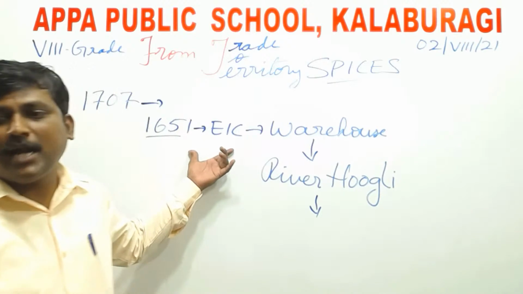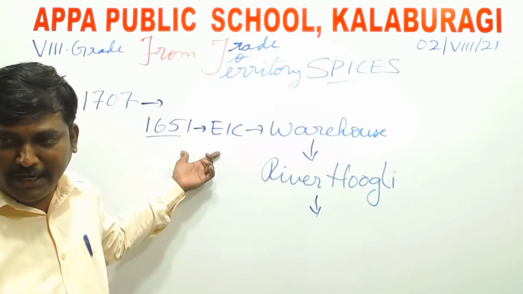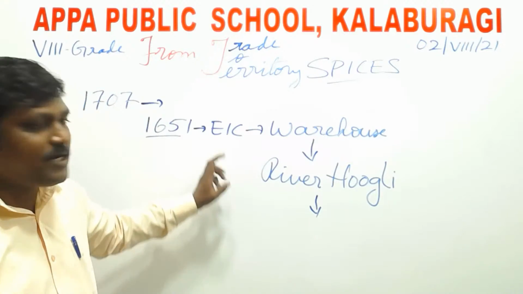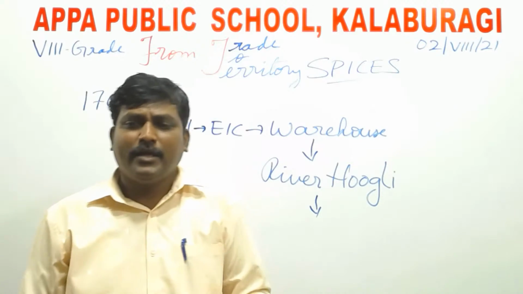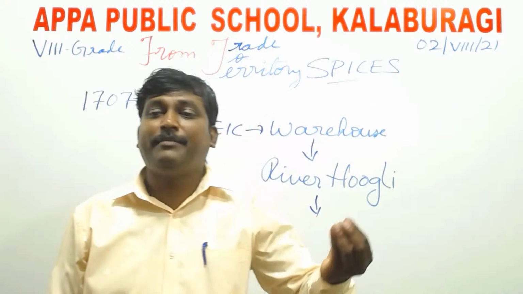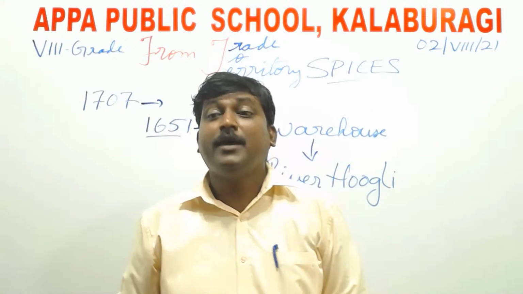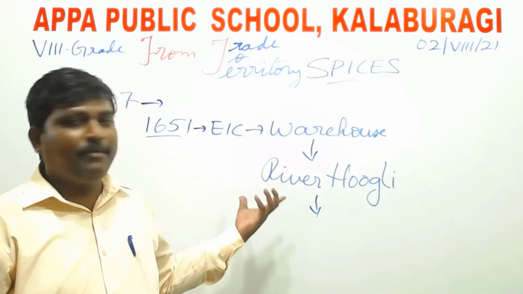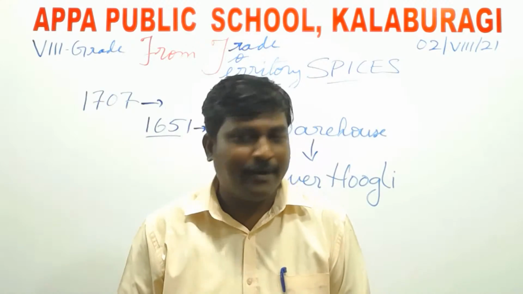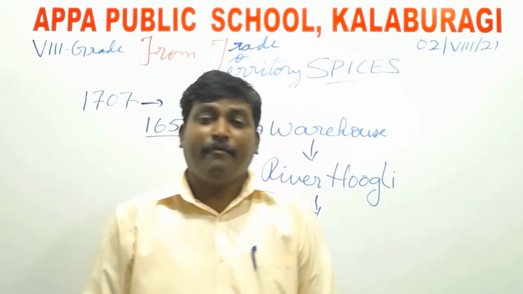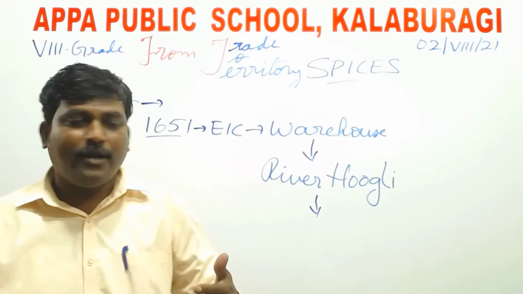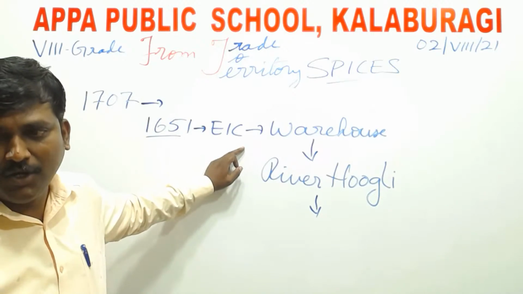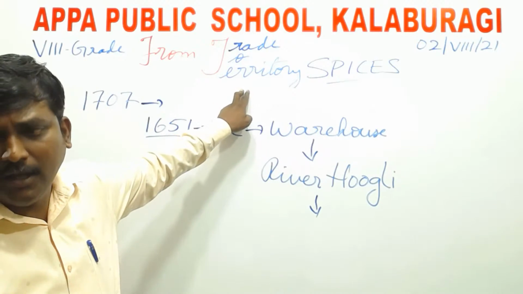After this, slowly and gradually, after the death of Aurangzeb, they started slowly acquiring some land grants or maybe some territories of the neighboring areas by bribing the Mughal authorities or maybe the particular governor of that particular territory. So by this, they stopped paying those taxes to the respective territory governor or it may be a king.